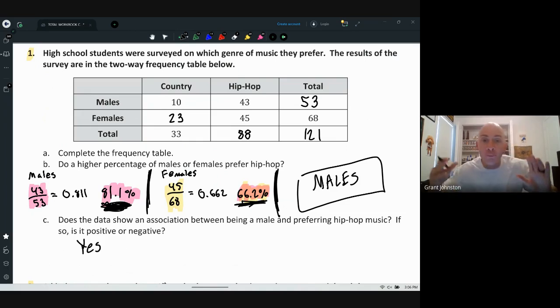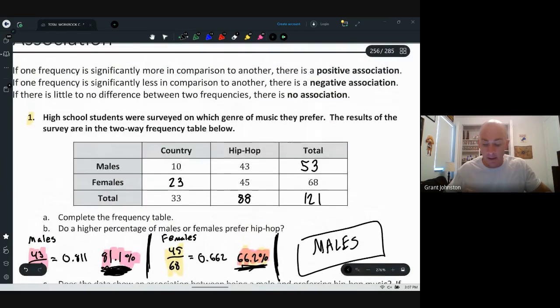It's 81% to 66.2%. I would say that's pretty significant. That's about 15% larger for males than it is for females. So that's why I'm going to say there's association there.